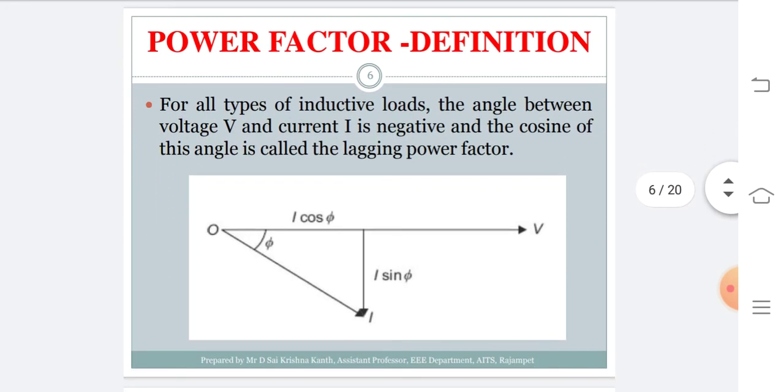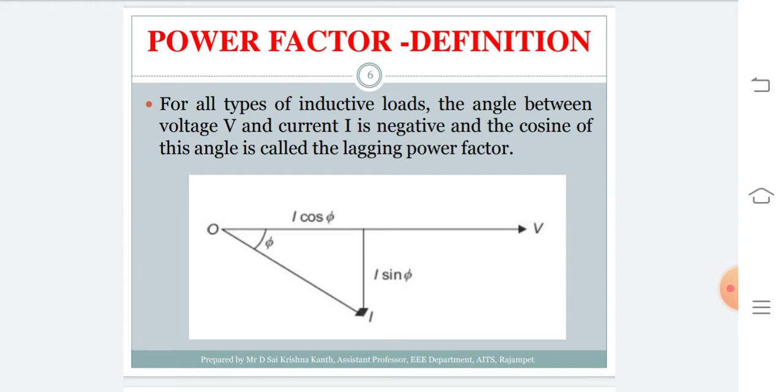As I have said, most of the loads are inductive in nature, so for a given power system network the angle between voltage and current is always in a lagging manner. That is, your current vector lags the voltage vector by an angle phi, which may be less than 90 degrees, and the cosine of it is treated as the power factor.